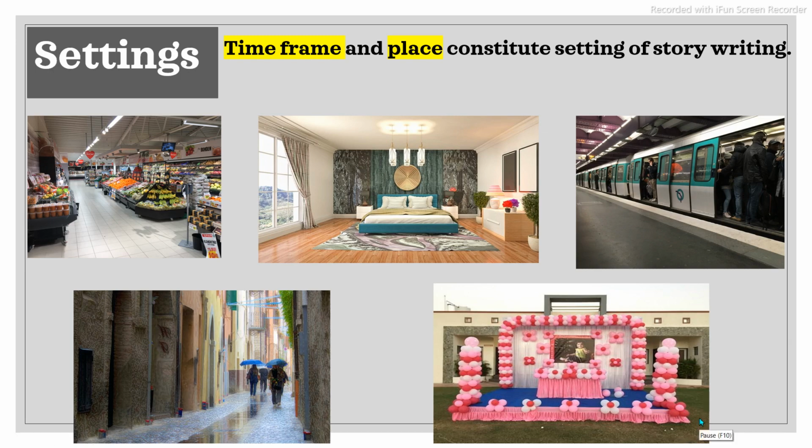The unit of time frame may vary from hours to days to weeks to years, but the golden rule again in selecting the time frame for story writing is keep it shorter and have it a single story, like choose only one incident.